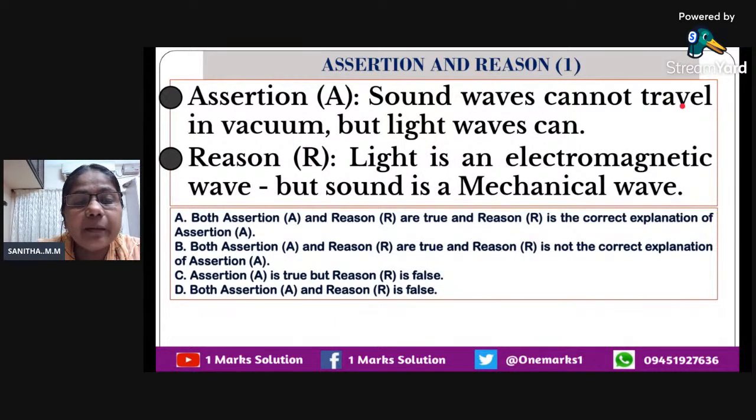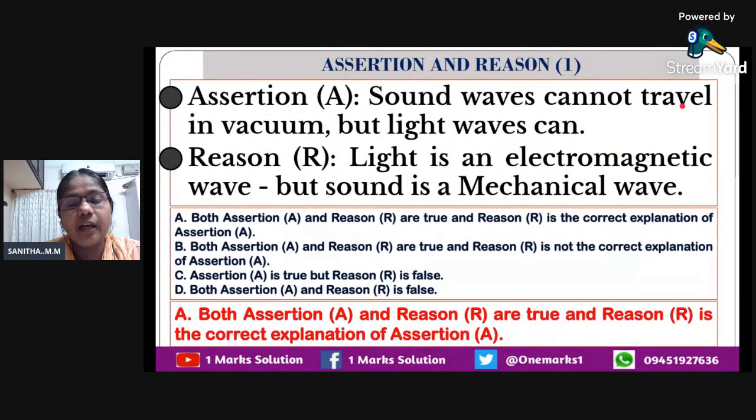What about reason? Light is an electromagnetic wave, but sound is a mechanical wave. That is also correct. So here both assertion and reason are true, and reason is the correct explanation for the assertion also.